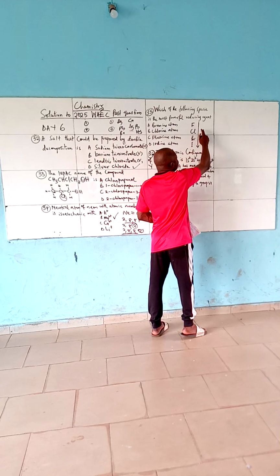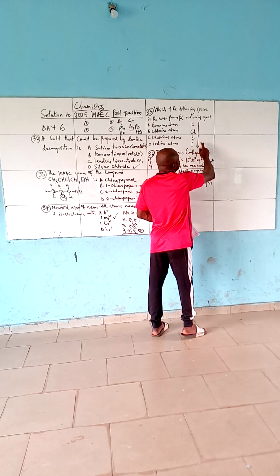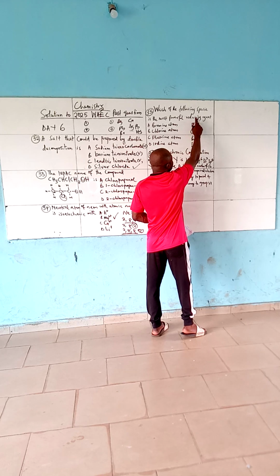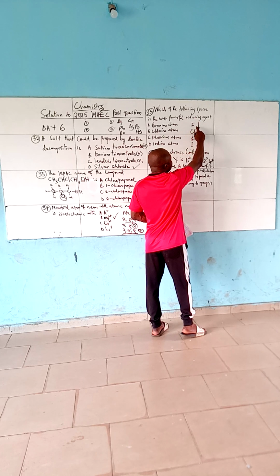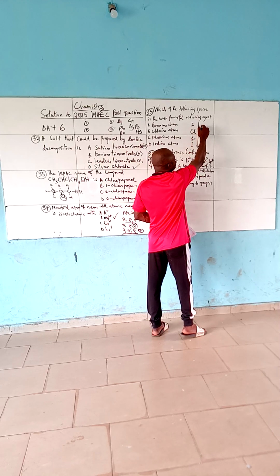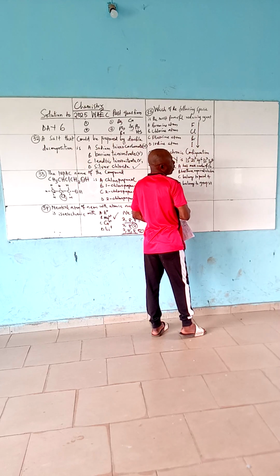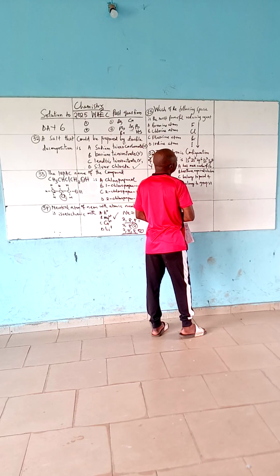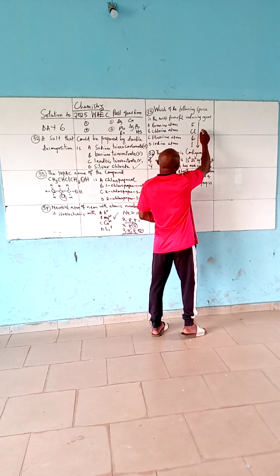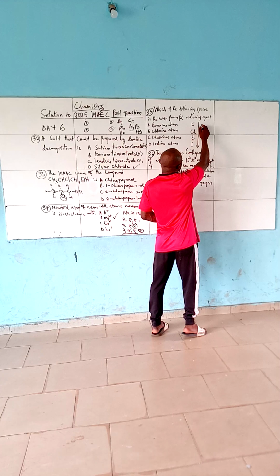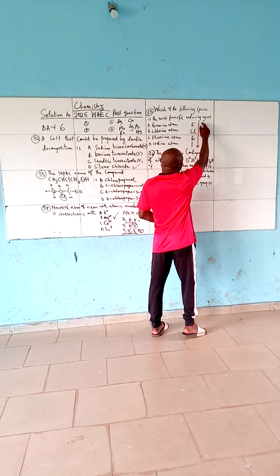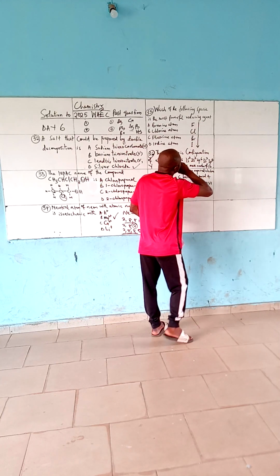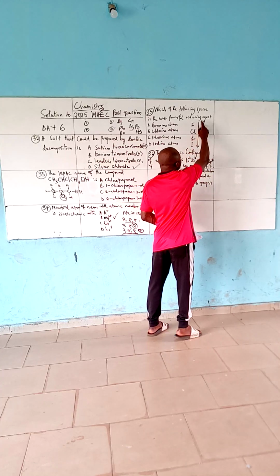So from here, as the electronegativity decreases, their reactivity also decreases. The most reactive non-metal is fluorine, followed by chlorine, then followed by bromine. Of course, the reactivity is decreasing down the group. As reactivity is decreasing, of course, their oxidizing strength is also decreasing.